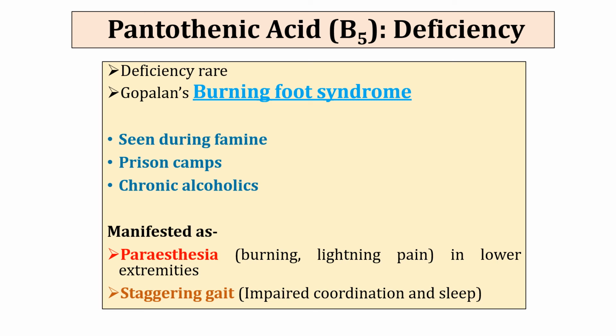Historically, vitamin B5 deficiency is seen during famine, which means drastic deficiency of food which can be due to any reason like war, inflation, prison, etc. During World War II, a syndrome called burning feet syndrome was observed in prisoners, which was associated with deficiency of vitamin B5. Symptoms like paresthesia and staggered gait were observed in prisoners, and these symptoms were relieved only by pantothenic acid supplementation and not by any other vitamin.